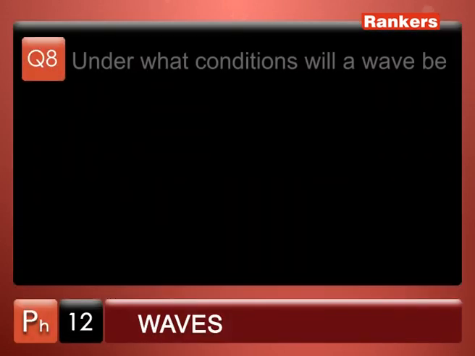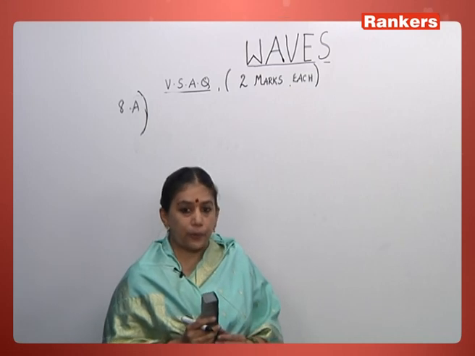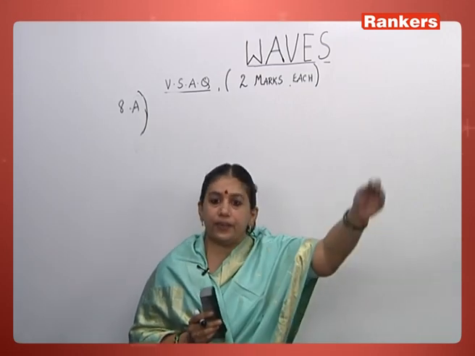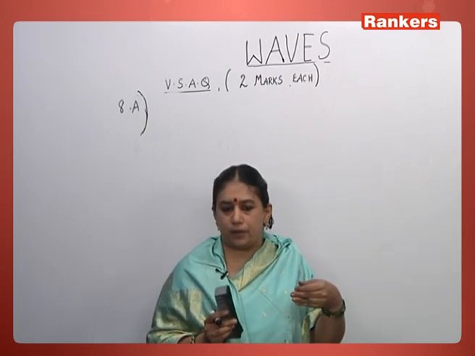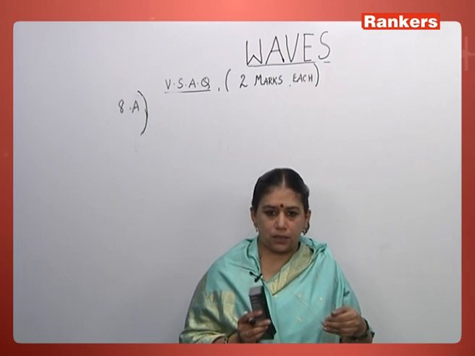Next, let us get back to question number 8. Under what conditions will a wave be reflected? So far we have discussed progressive waves, where a wave starts from an origin and goes into an infinite medium without undergoing reflection. But there are some waves which reflect at some point.